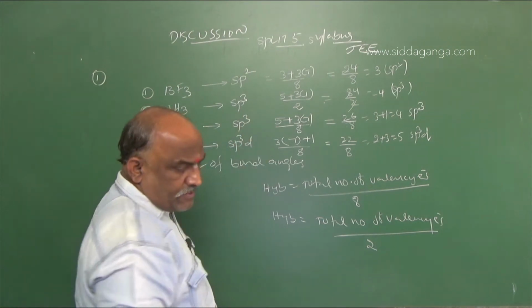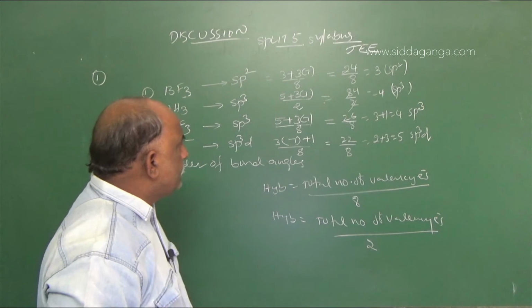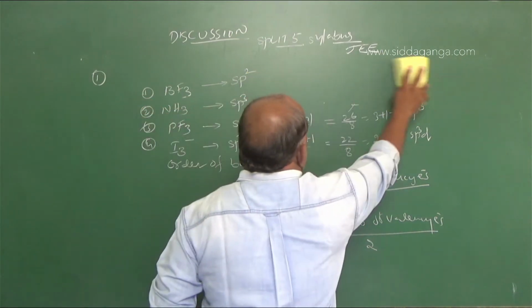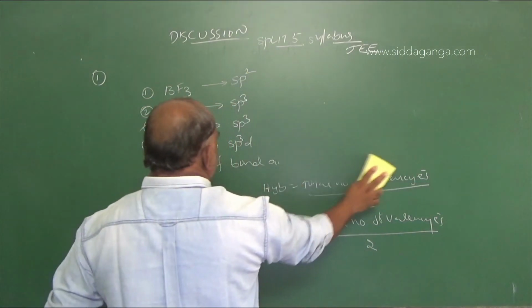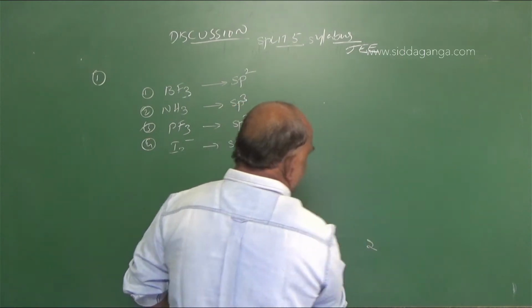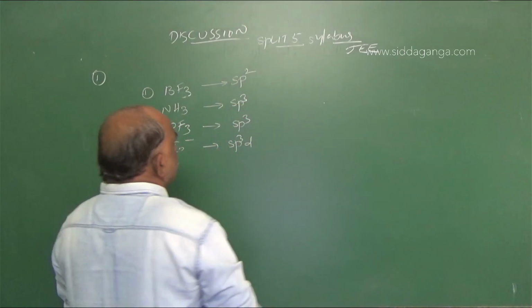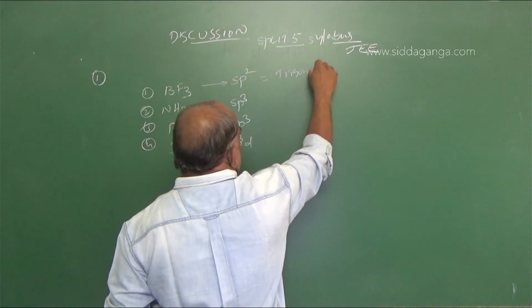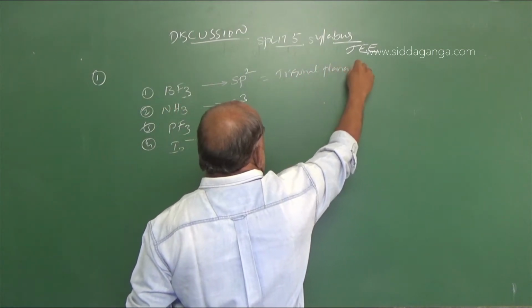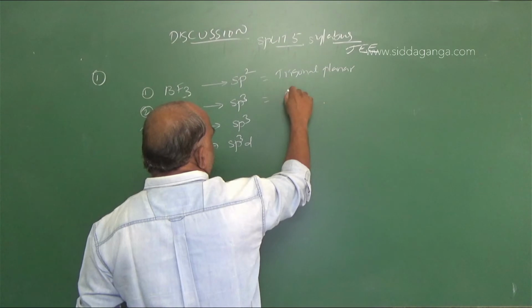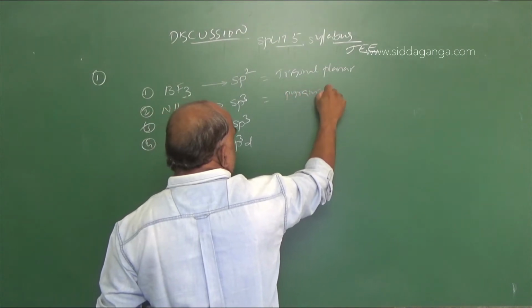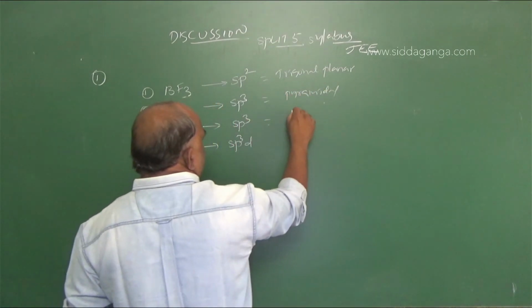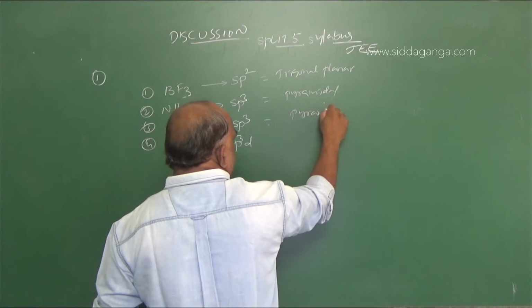And what about the shape of the molecules? Shape of the molecules is very important. So here, what will be the shape? The shape of the molecule is trigonal planar, NH3 is pyramidal, and PF3 is also pyramidal.